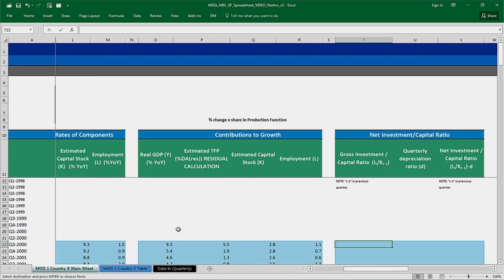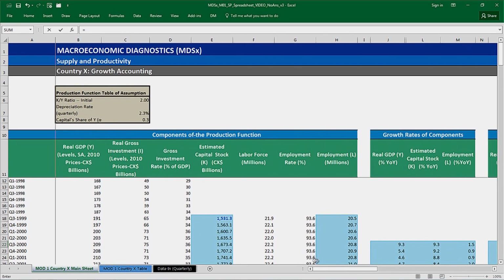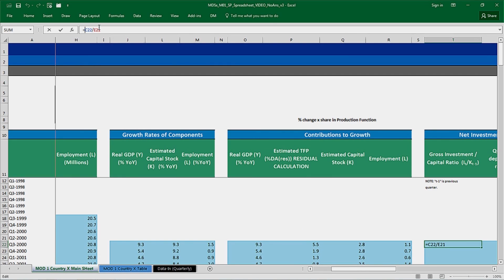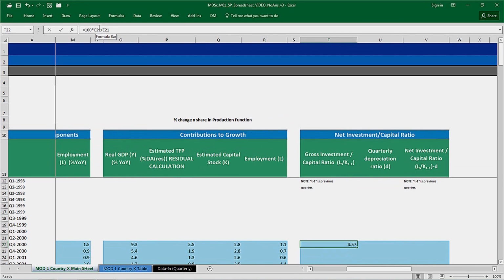Okay, so now, as I mentioned, we're going to be thinking of the gross investment ratio, because remember that our investment figures are in gross terms, but we're going to be doing this as investment here as a fraction of the previous period's capital stock. So here we have this 75 billion, but our previous period's capital stock is estimated here at about 1.6 trillion. So let's tie that in here. Now, we're going to multiply this by 100 because that's the convention that we've been using. So you can see that our gross investment was about 4.7%.